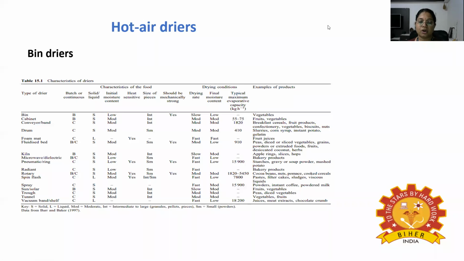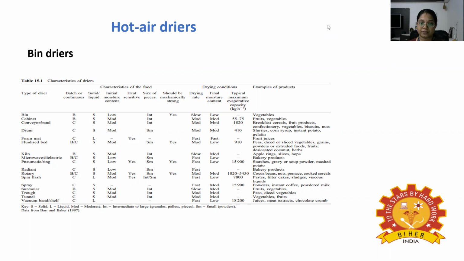Next is about the hot dryers. The cost of fuel for heating air is the main economic factor affecting drying operations, and commercial dryers have a number of features that are designed to reduce heat losses or to save energy. Some of them are insulation of cabinets and ducting, the recirculation of exhaust air through the drying chamber, provided a high outlet temperature can be tolerated by the product and the reduction in evaporative capacity is acceptable.